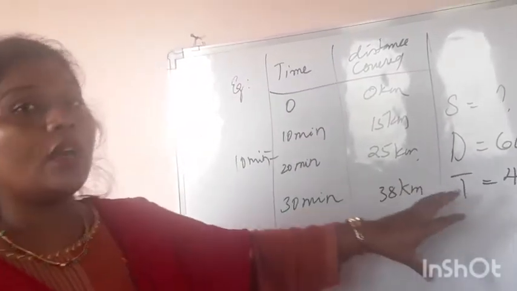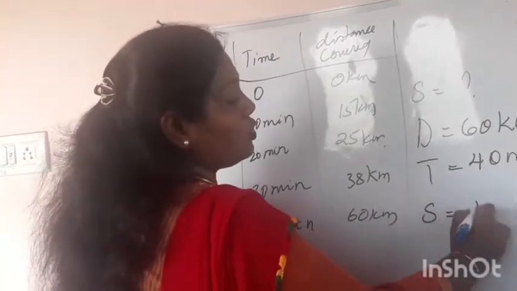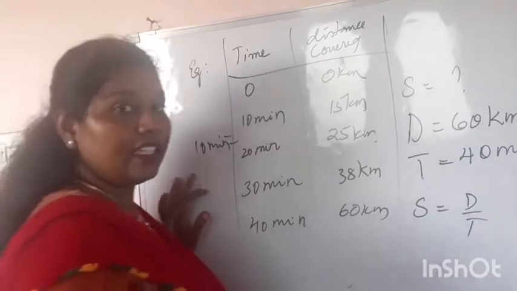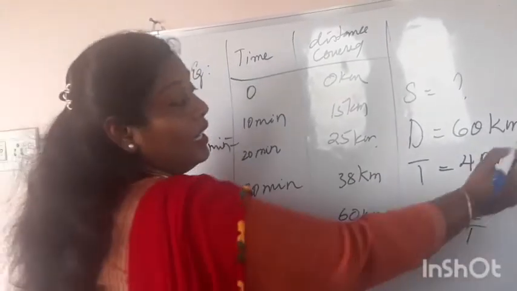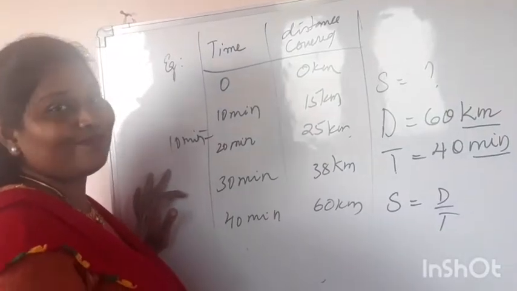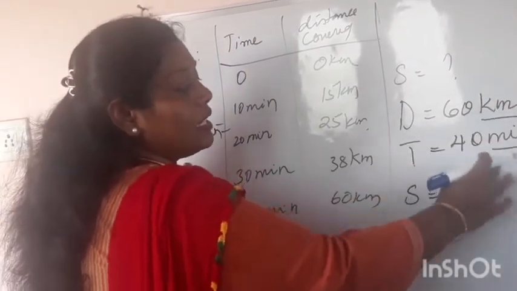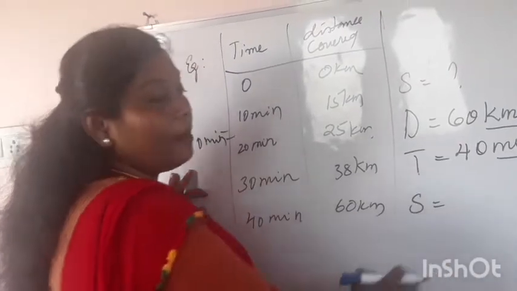Children, here you have to identify one point. I asked for speed, so simply you can do speed equals d by t. Yes, but here the units are different. The units of the distance and time have to be in the same unit.